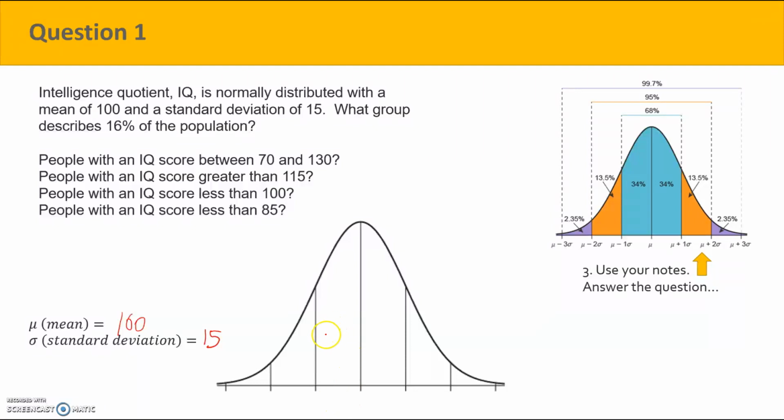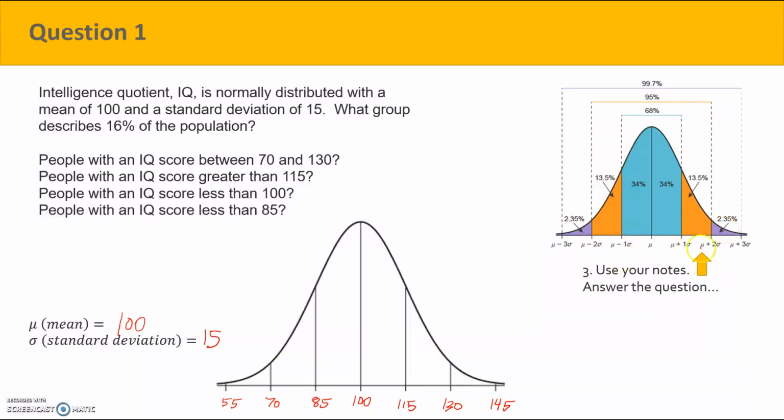So if we take our bell curve, we put 100 as our mean and 15 as our standard deviation. So we have 15 to the right and to the left. Okay, so we have 100 as our mean, and 15 is our spread or standard deviation, 15 going out to the right, 15 going backwards. So this is our number line, and here's our bell curve.